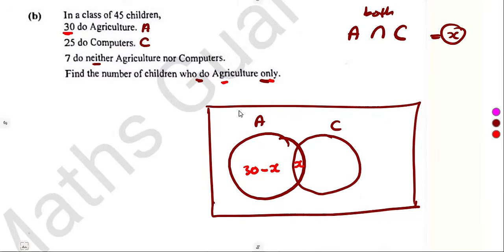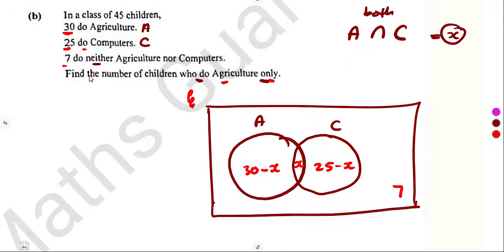That statement alone shows there's an intersection. If it wasn't like this, we would just take the 30 as it is. But this 30 is for the whole set of agriculture. Same as the computers: 25 do computers. It's not only, it's the whole set of C, including X. So computers only will be 25 minus X. And 7 do neither. They are not part of agriculture and not part of computers. These are the 7 which are outside.